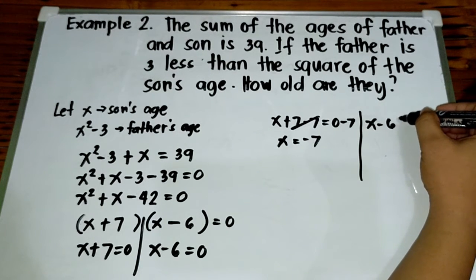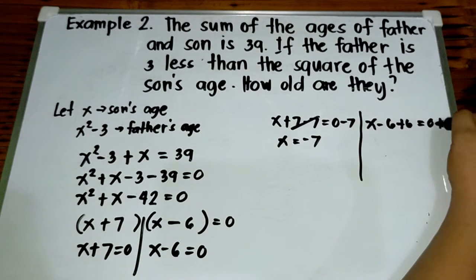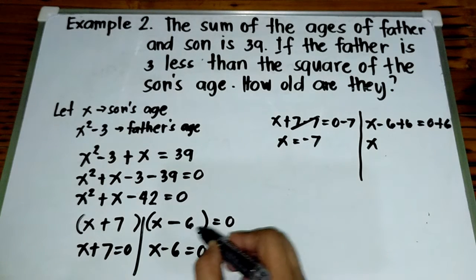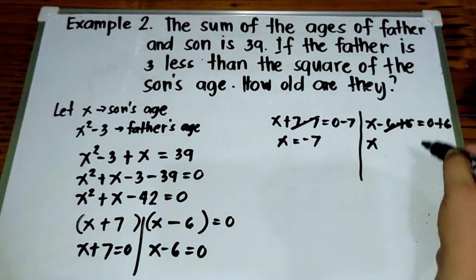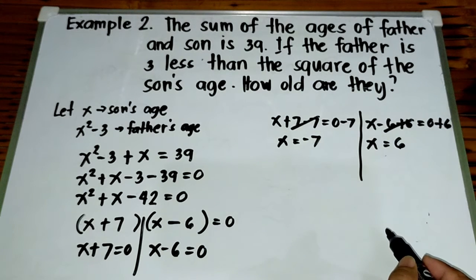Haalisin natin yung negative 6 dito. Magpa-plus 6 tayo. And then, 0 plus 6. Kung nag-add ka ng 6 yan, mag-add ka din sa kabila ng 6. So, this is x. Or simply transpose negative 6 to right side. So, this is 0 is equal to 0 plus 6, that is equal to 6.